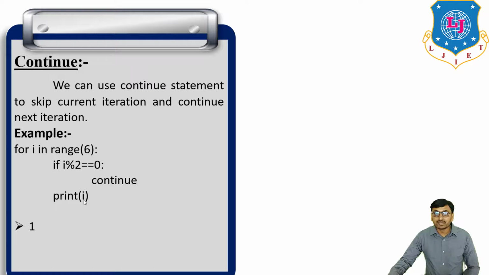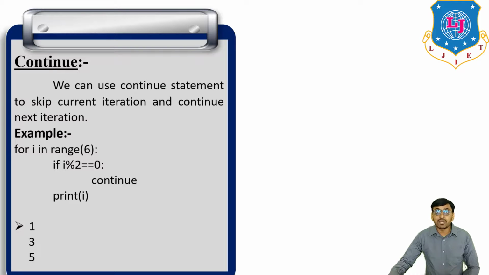So the output is i equal to 1, i equal to 3 and i equal to 5. For i equal to 1, 3 and 5, this condition is not satisfied, so print 1, 3 and 5. And for 0, 2 and 4, this condition is satisfied, so skip i equal to 0, i equal to 2, i equal to 4.